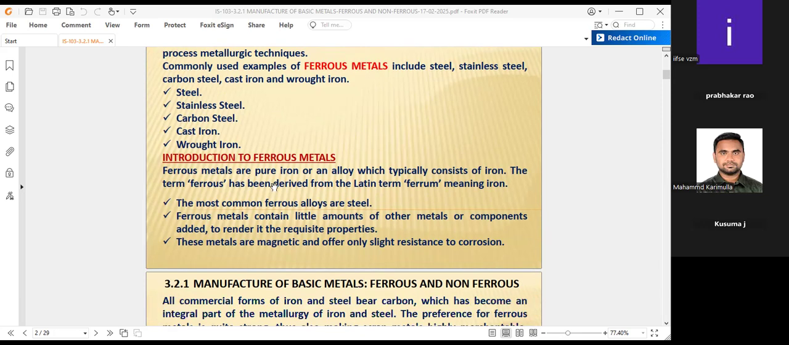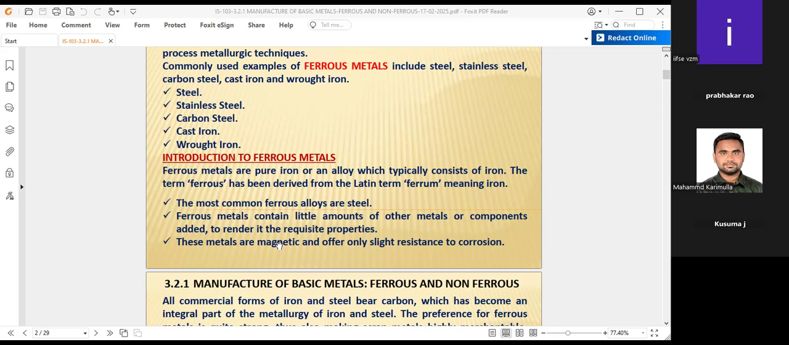The most common ferrous metal alloy is steel. That means if you take the steel, it consists of iron, and steel is iron and carbon. And ferrous metals contain little amounts of other metals or components added to them to give the requisite properties. We will discuss one by one in the coming slides.